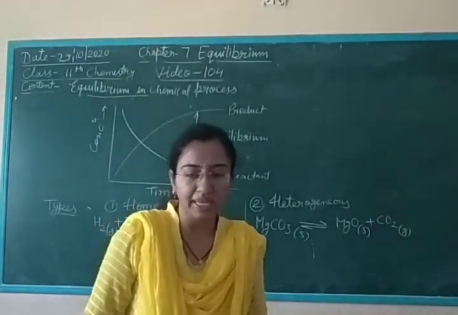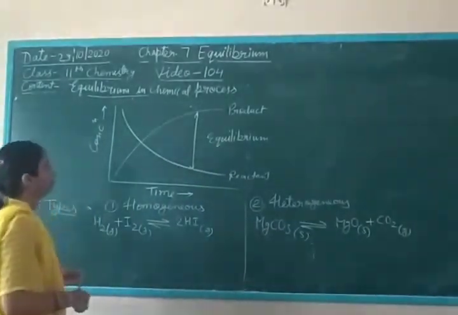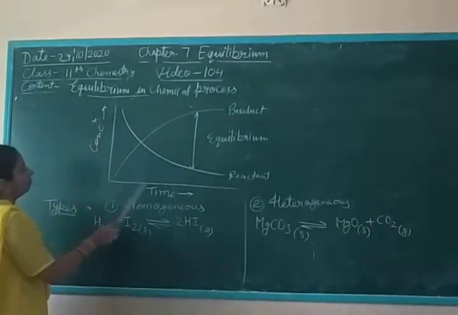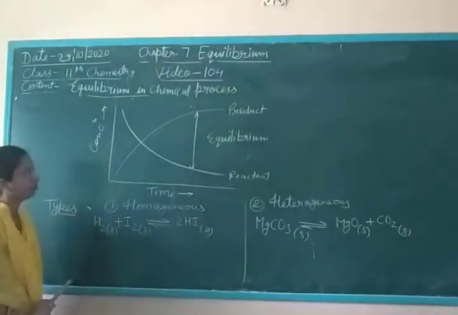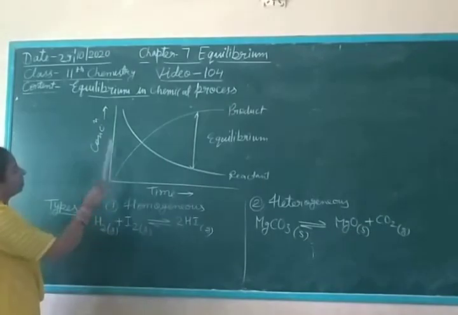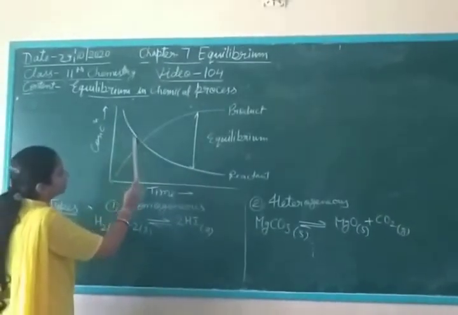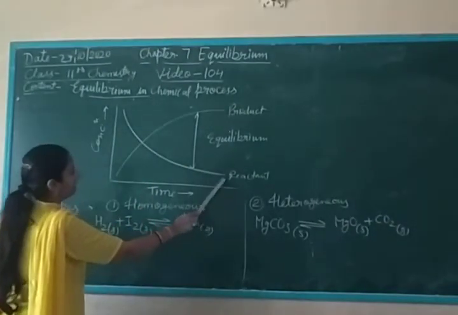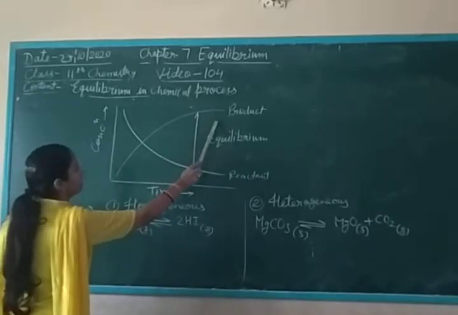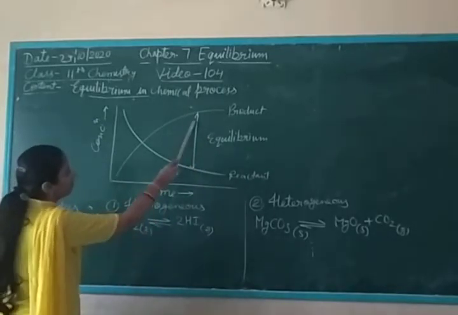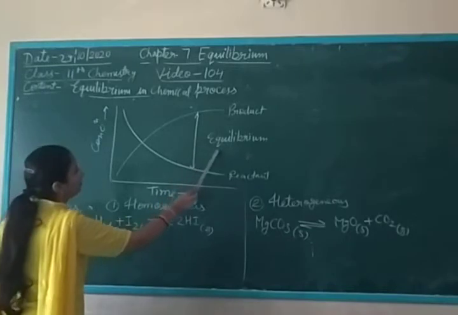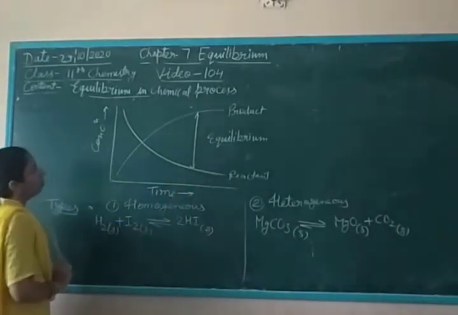Here you see, we plot the graph between concentration and time. The reactant concentration decreases with time and the product concentration increases with time. But between the reactant and product, an equilibrium state develops.